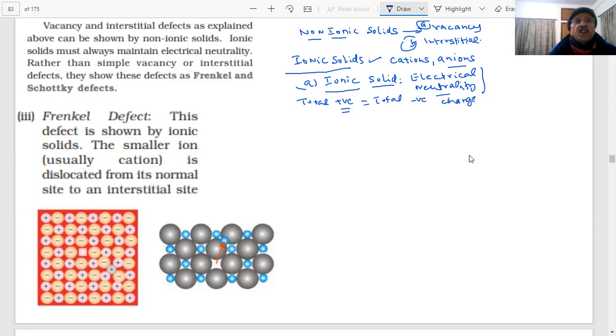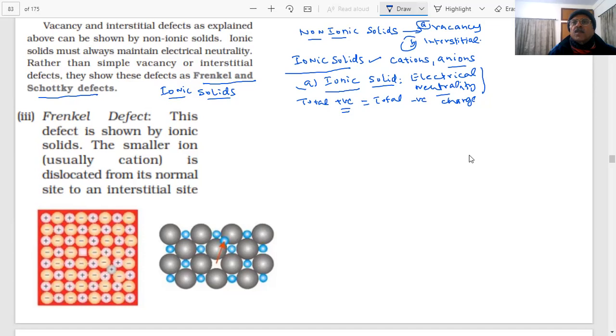Then only electrical neutrality will be maintained, students. So there are two defects. Now we are discussing defects in ionic solids. Can you read me the name, students? What name have I written? Frenkel and Schottky defect. Okay. Very favorite question for the exam.